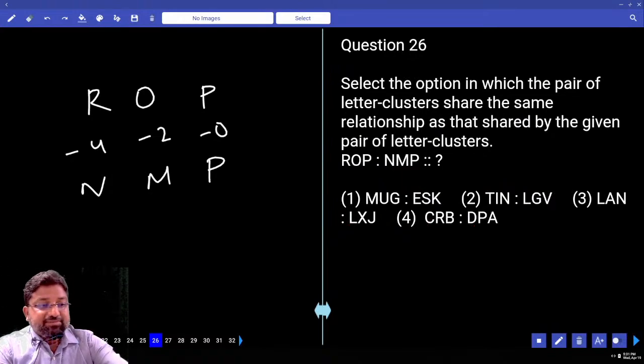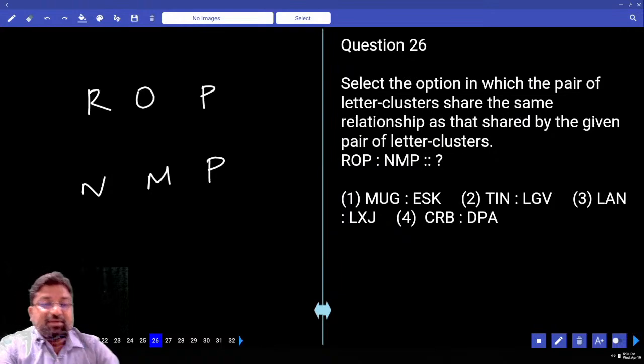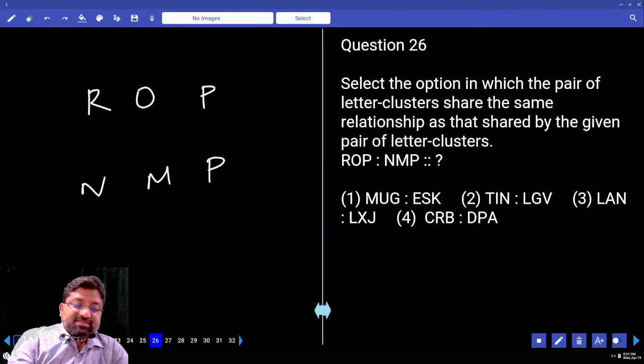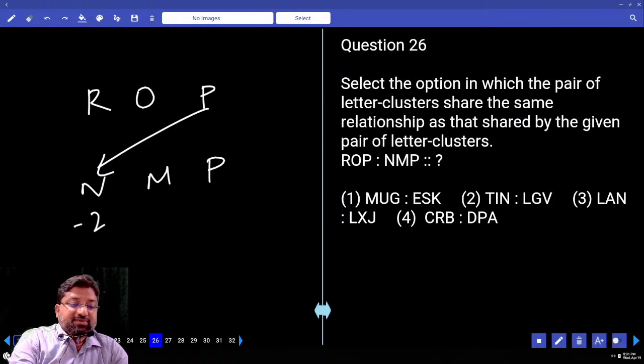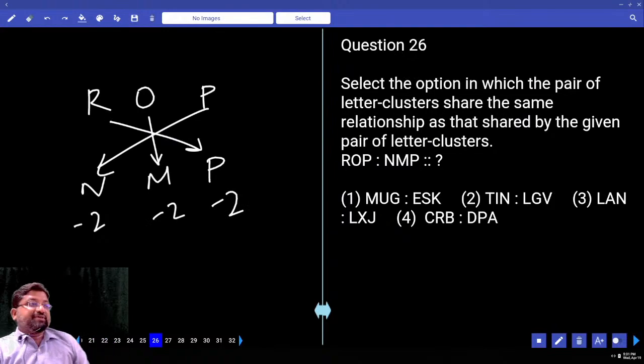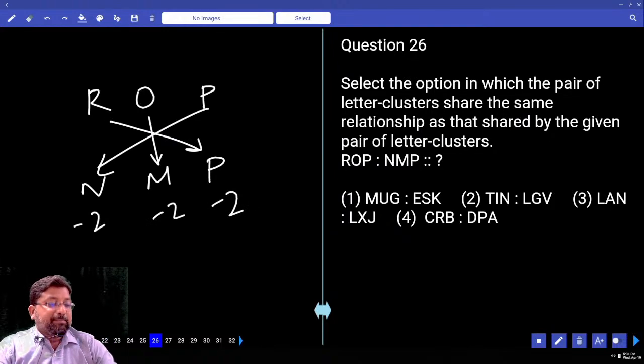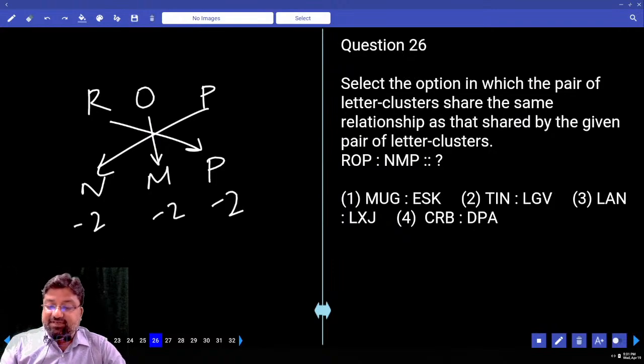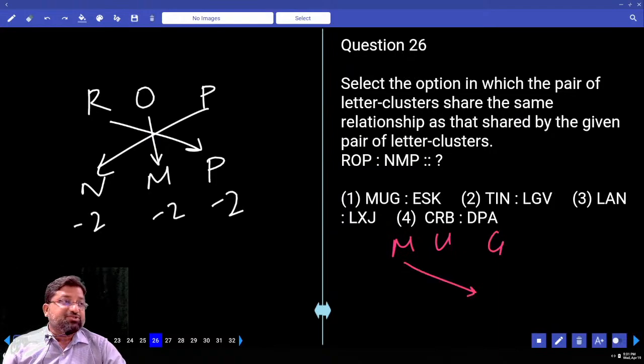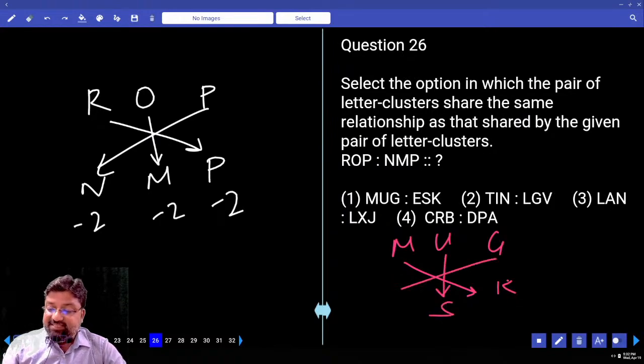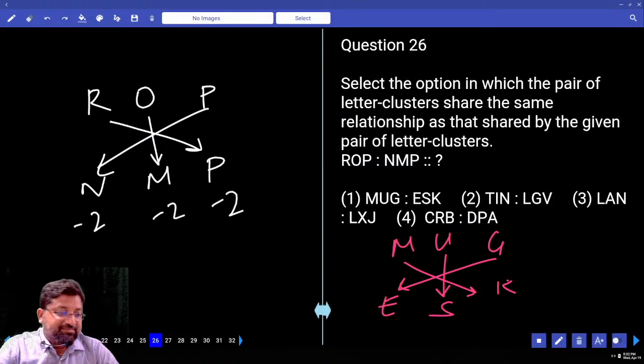Understood? So what could be happening, sir? When straightforward doesn't work, the immediate step is to go for reverse. 16, 14, minus 2. 15, 13, minus 2. 18, 16, minus 2. Reverse. Is this clear? Everyone? So what is the first one? MUG. M is 13 minus 2. Come on, 11. What is 11? K. 21 minus 2, 19, S. 7 minus 2, 5, E. SK. Which option? First option. Clear?